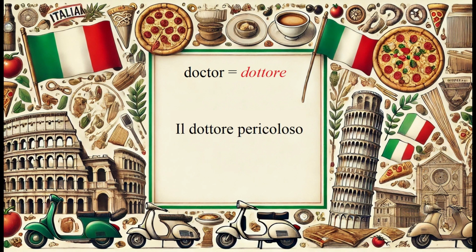Il dottore pericoloso. It can be correct to put the adjective before the noun, as in il pericoloso dottore, but it normally comes after.